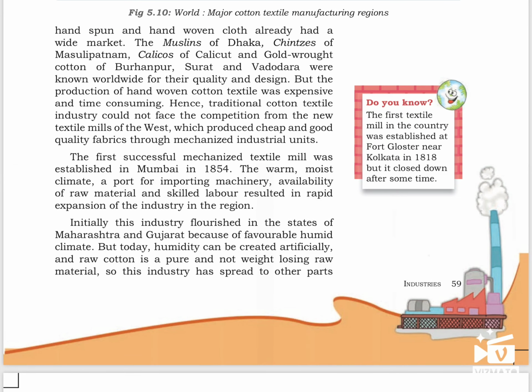We have a wide market in the muslins of Dhaka, chintzes of Masulipattnam, calicos of Calcutta and gold wrought cotton of Burhanpur. Surat and Vadodara were known worldwide for their quality and design. Next, the first textile mill in the country was established at Fort Gloucester near Kolkata in 1818, but it closed down after some time. The first successful mechanized textile mill was established in Mumbai in 1854.